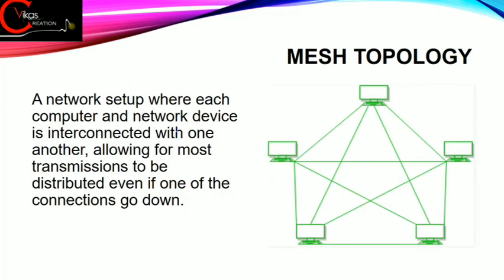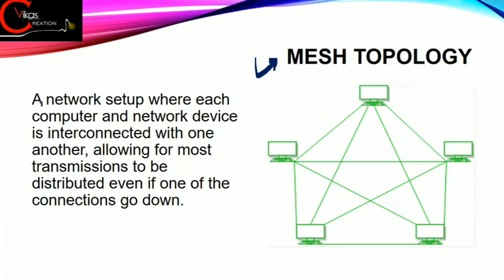Okay. Then next we have mesh topology. This term mesh means a net, or something which is like a net. In this mesh topology, everything is so messy because every computer is connected to the other one of the network. It means every computer is connected to the other one. Now let's read and learn.